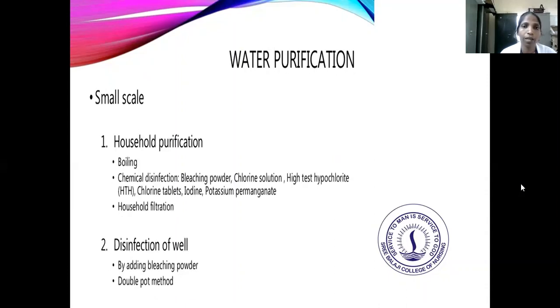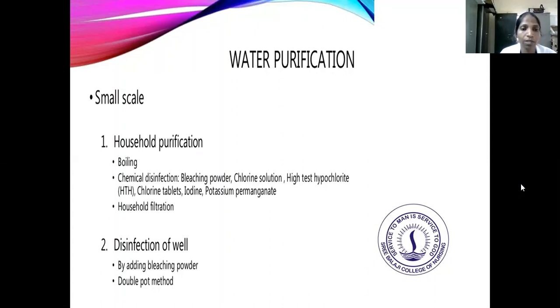Next is water purification on a small scale, that is household purification. Household purification is boiling and chemical disinfection. For chemical disinfection we add bleaching powder, chlorine solution, iodine, hypochlorite, chlorine tablets, and potassium permanganate, and there is household filtration.